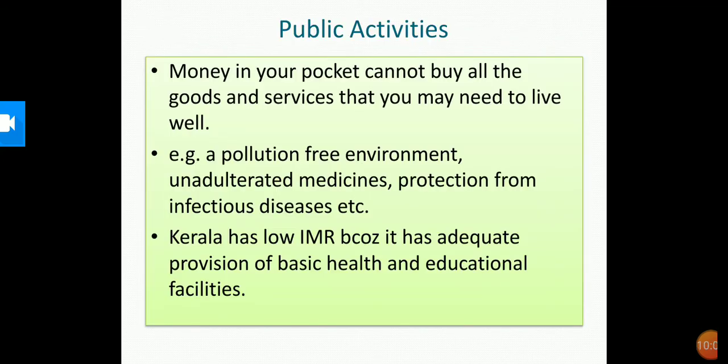So public facilities. What are public facilities? We are going to see. Money in your pocket cannot buy all the goods and services that you may need to live well. Money cannot purchase a pollution-free environment. It cannot give you unadulterated medicines. It can't protect you from infectious diseases. As we have seen, Kerala has low infant mortality rate because it has adequate provision of basic health and educational facilities. So income by itself is not a complete adequate indicator of material goods and services that citizens are able to use.